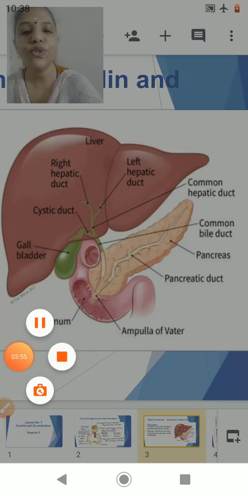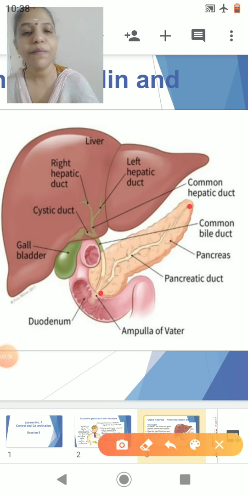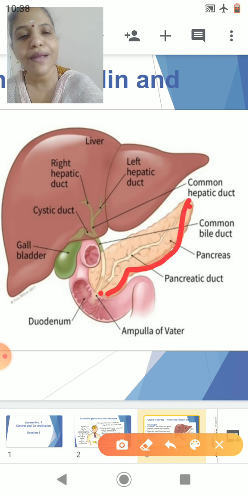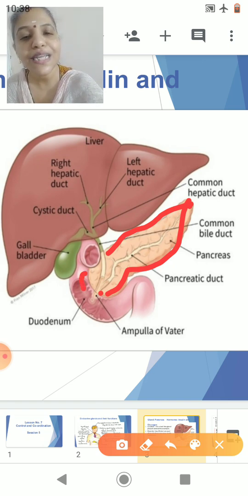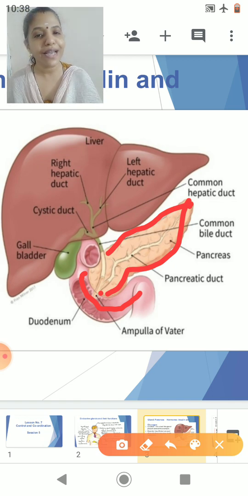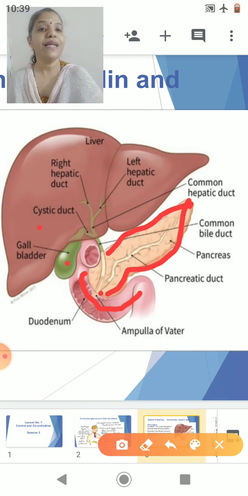Now students, what you are seeing here is the pancreas. Can you see the leaf-like appearance of the pancreas? It has a pointed apex and a broad base. Do you remember this is the C-shaped duodenum which we studied in the life processes? You can see the liver on the right hand side and the gallbladder, and behind this is your stomach. So this is the position of your pancreas.